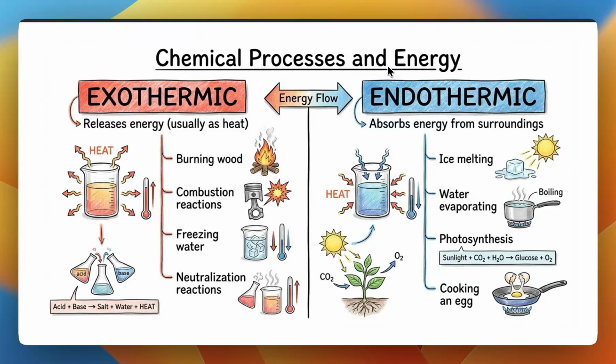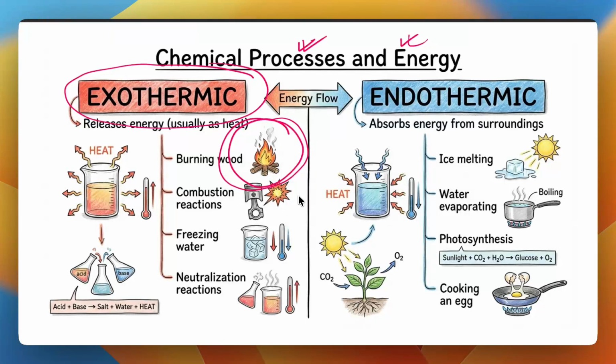So there are two kinds of different processes which can happen in terms of energy. One is called the exothermic process, right? Whenever a chemical transformation happens, the heat is released from the system, right? So for example, an easy one is the chemical transformation of wood by burning it to ash. When you burn the wood, you will see that the heat is coming out, right?